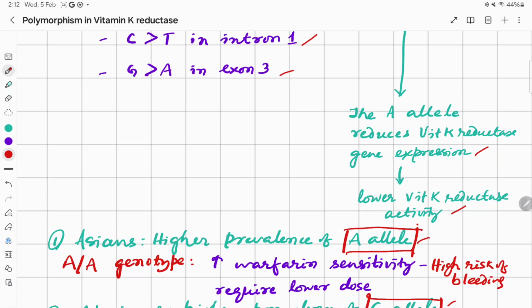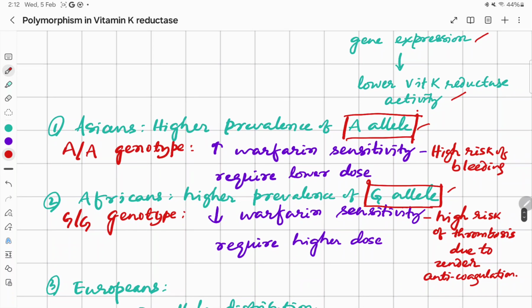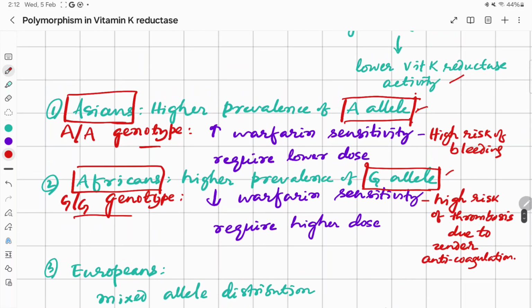There can be two types of people mainly: the AA genotype, persons in whom a higher prevalence of A allele is there, and most of the Asians are of this group. The second is the GG genotype, where the G allele has higher prevalence, and mostly the Africans are in this group, and the Europeans have mixed allele distribution.